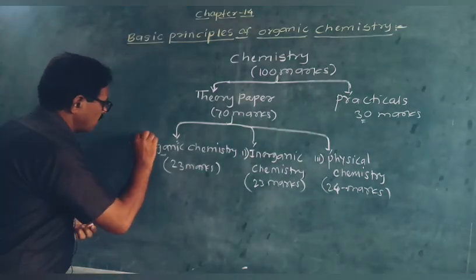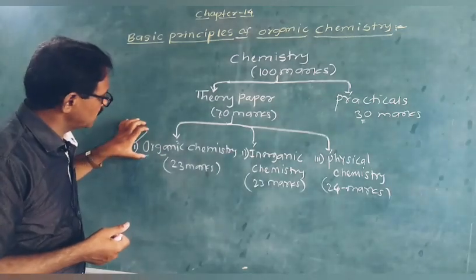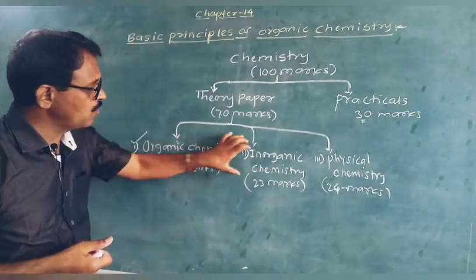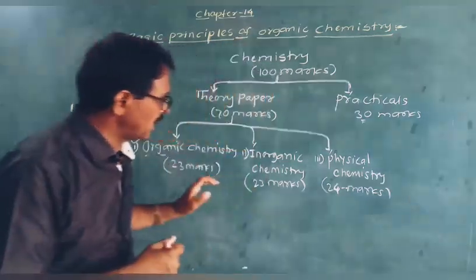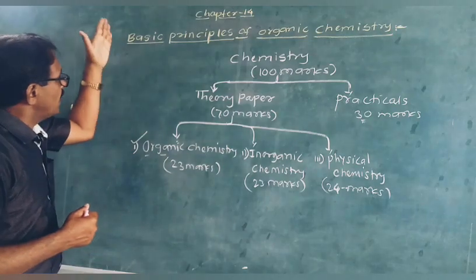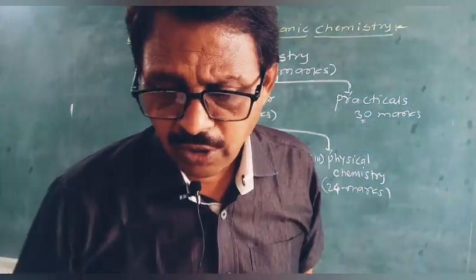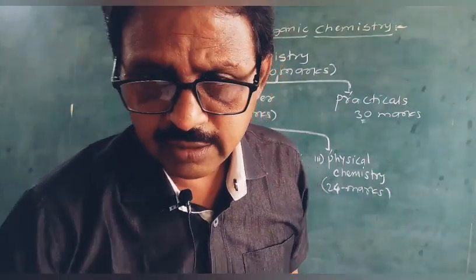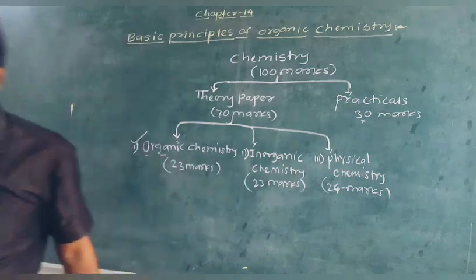First I will teach organic chemistry and then a few portions of inorganic chemistry. Today we start the first chapter, Basic Principles of Organic Chemistry.